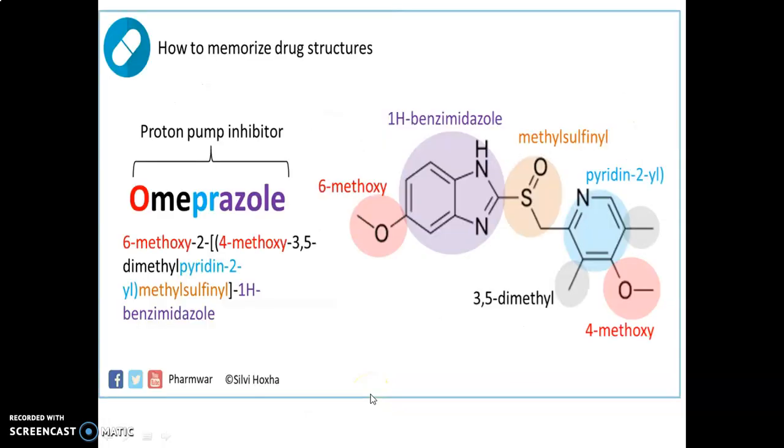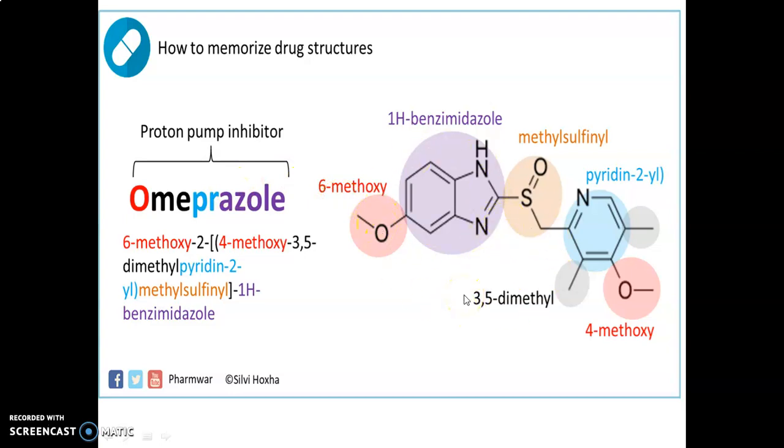Now, how to memorize a drug structure? If we take the example of omeprazole, the O stands for the methoxy, while the azole stands for the 1H benzimidazole, and in MEPR, the PR stands for the pyridine tolyl, while the ME stands for the methyl sulfonyl group. In this way, by using the name of the proton pump inhibitor, we can easily remember the structure of these proton pump inhibitors.